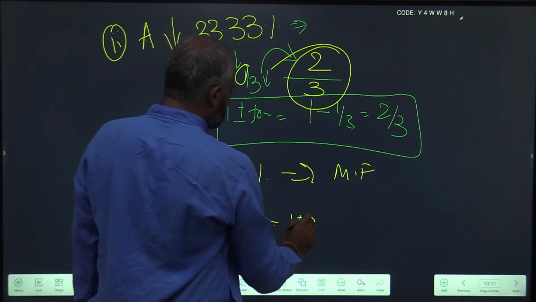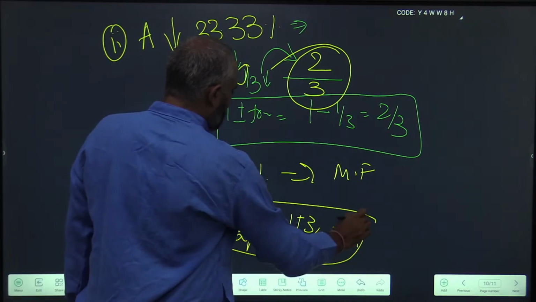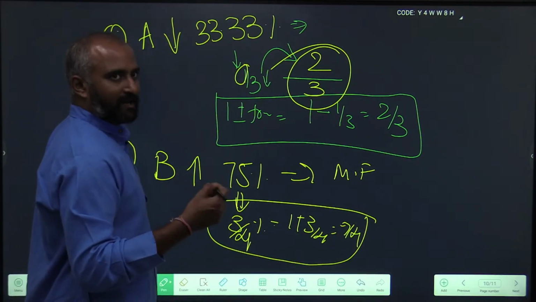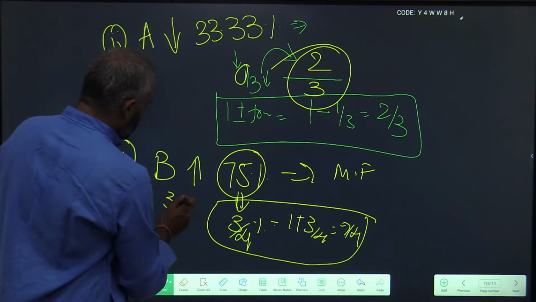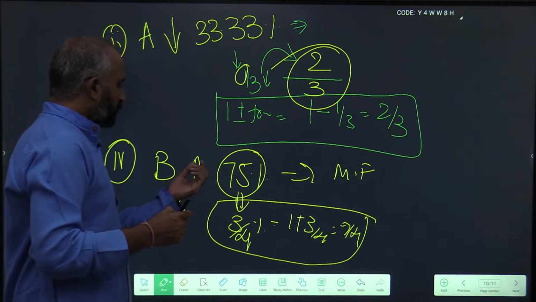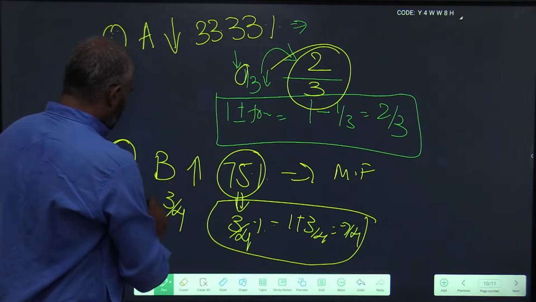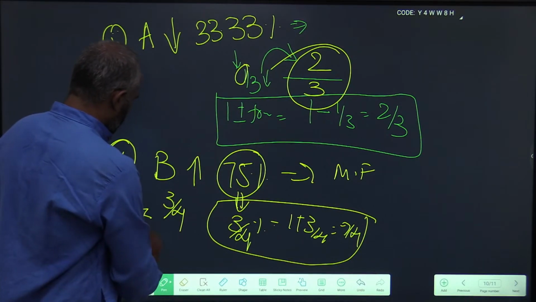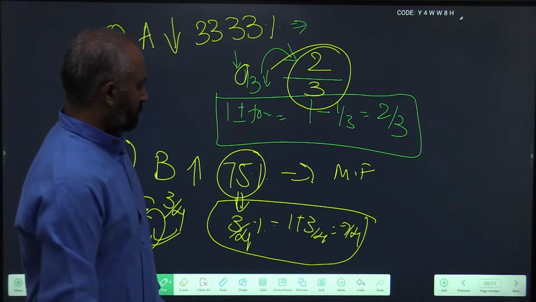It is 1 plus 3 by 4, which is 7 by 4. Or, for people who are a bit logical, you could just derive this directly. 75% is 3 by 4. That means on a base of 4 units, there is an increase of 3 units. So the final value is 4 plus 3, 7 by 4. So the multiplication factor is 7 by 4.